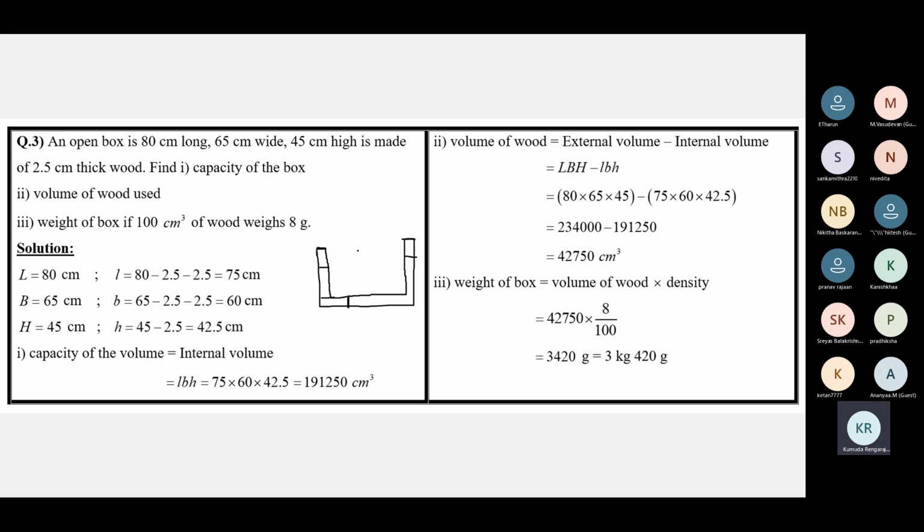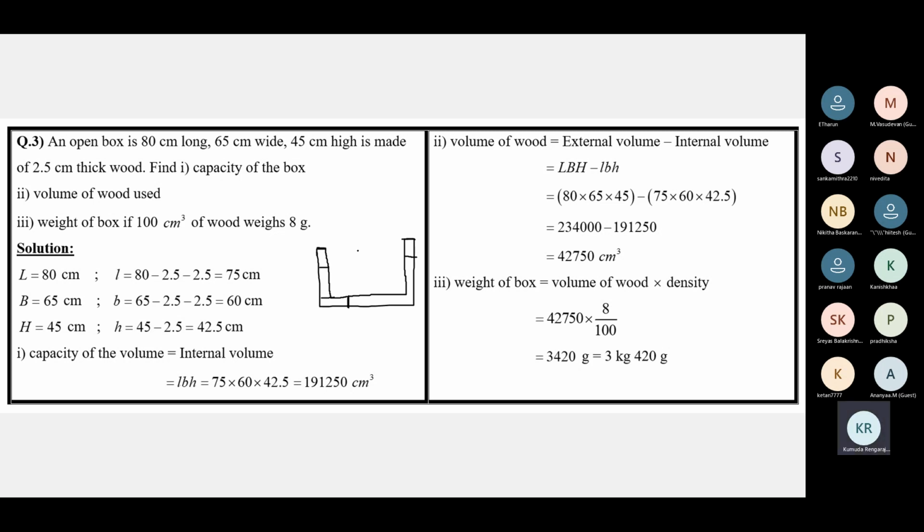It's a box, so you can place something inside the box. Inside it's empty. So coming to the dimensions, length, breadth, and height, they will be different outside and different inside because of the thickness of the wood.